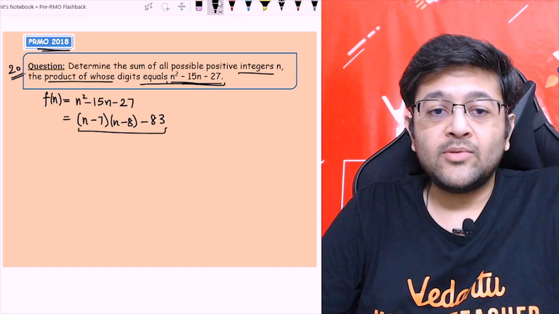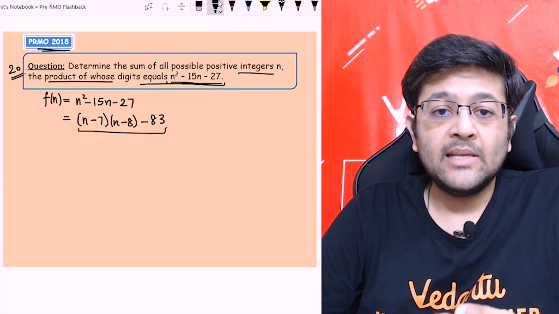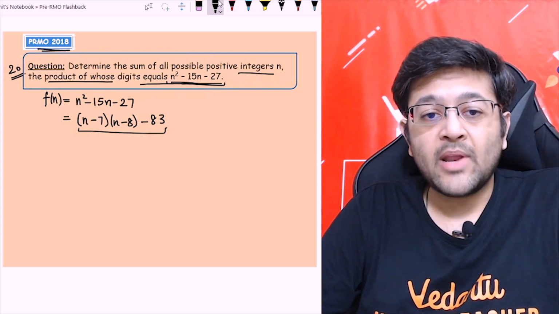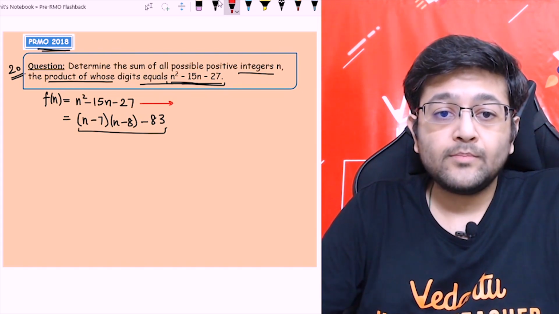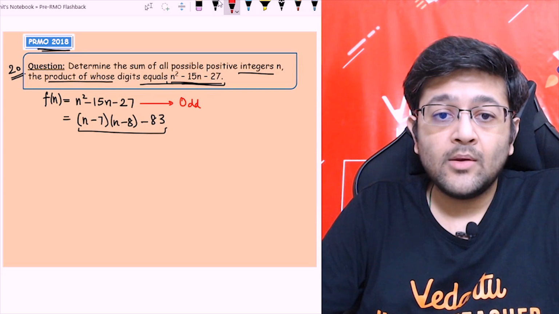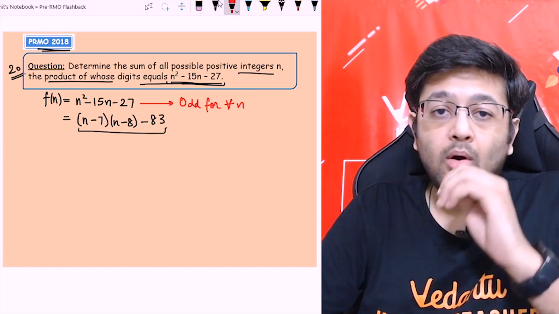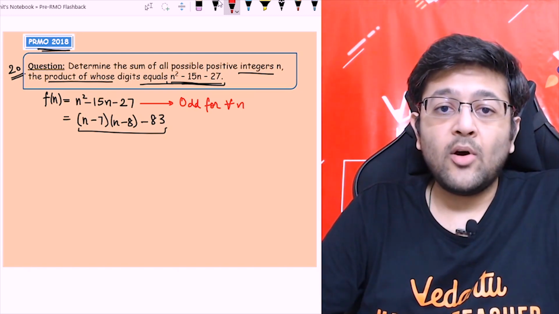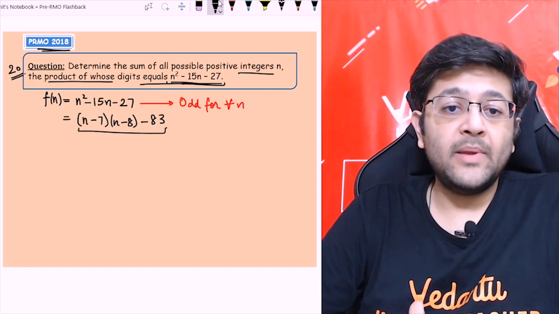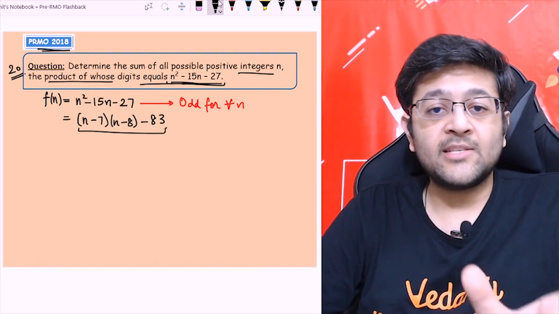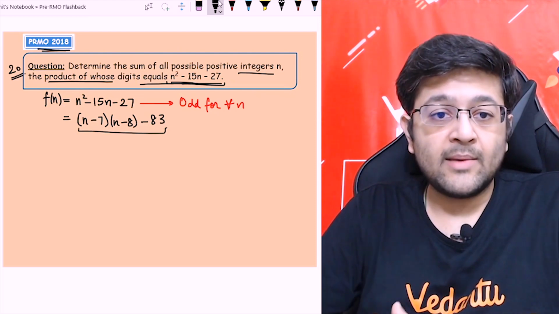Now you can observe that n minus 7 into n minus 8 is the product of two consecutive integers, so it should be even. And subtracting 83, which is an odd number, from this, I get to know that this expression f of n will be odd for all n. For any value of n, it will be an odd expression. So first of all, I get to know that the number n itself should be an odd number, because this expression is itself giving me odd values. Let's continue further.